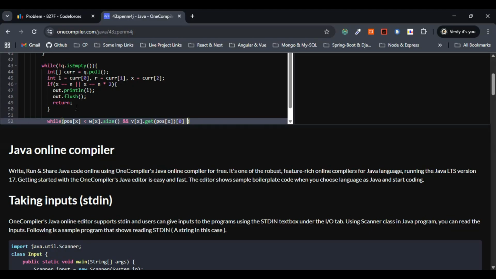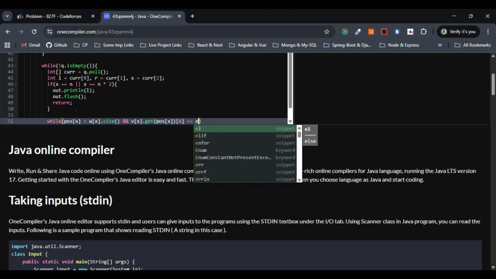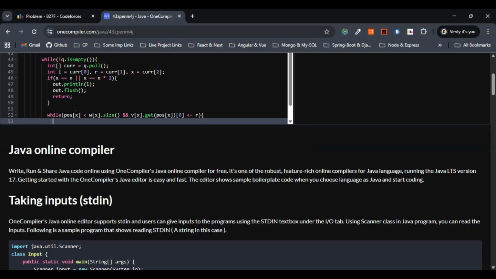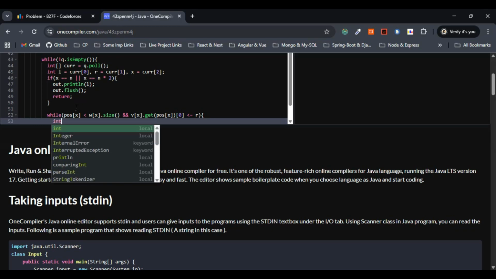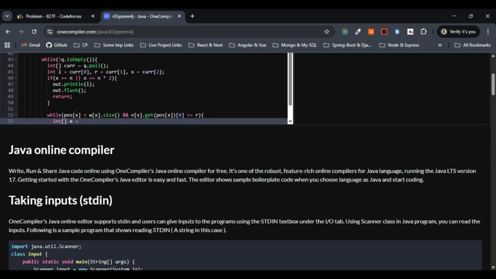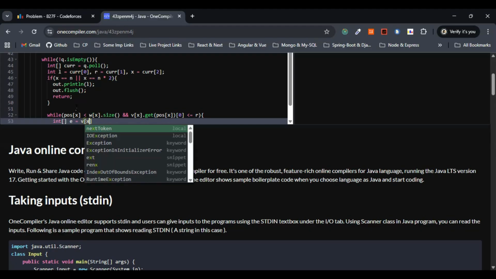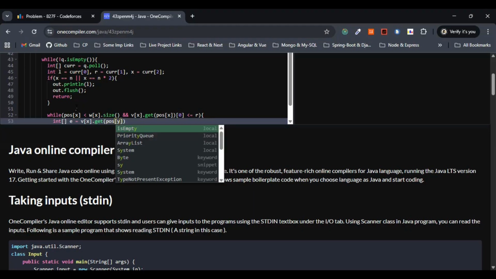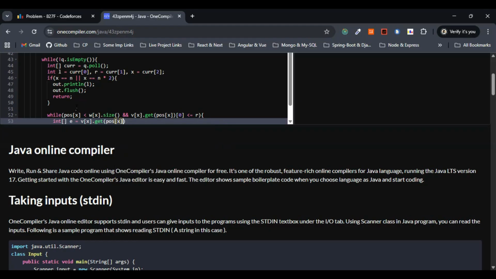If it is less than or equal to r, then what we need to do here is go with e equals nl, nr, nothing but the left, right, as well as the destination y, right? So I'll go with int e. Let me assign this one to v of x dot get position of x.